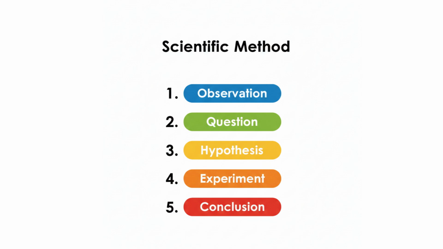Now we will come back to our main topic. What is science? Science means making new discoveries using the scientific method. You may probably know what the scientific method is, but I will briefly explain it. In the scientific method there are mainly five steps. First one is observation, second one is question, third one is hypothesis, fourth one is experiment, and fifth one is conclusion.